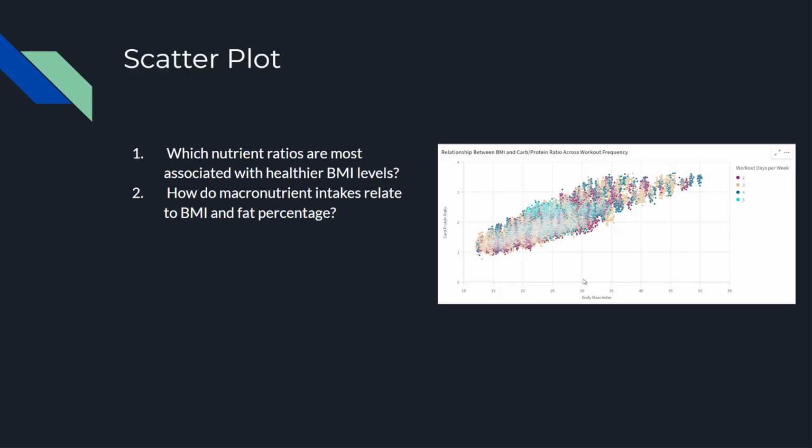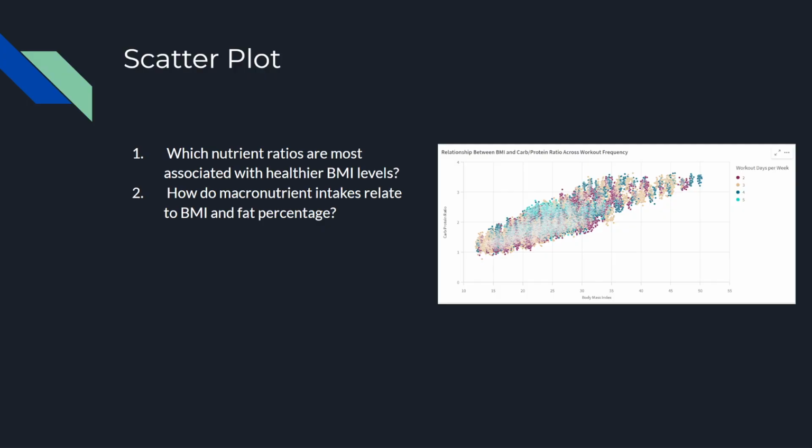Lastly, I created a scatter plot, and this showed a rather unique ratio of something that I created, a carb-protein ratio. So this is the amount of carbohydrates that someone consumes in relation to the number of proteins in grams that one might consume. So if someone's eating 100 grams of carbs and they are eating 20 grams of protein, they would have a carb-protein ratio of like 1 to 1.2 or something like that, 0.2.